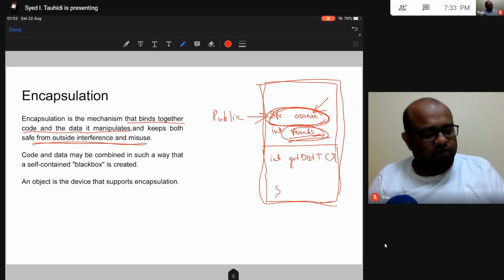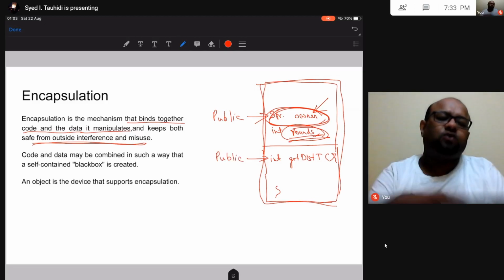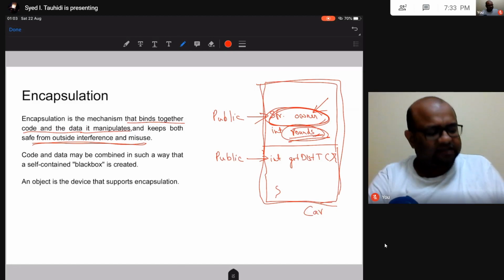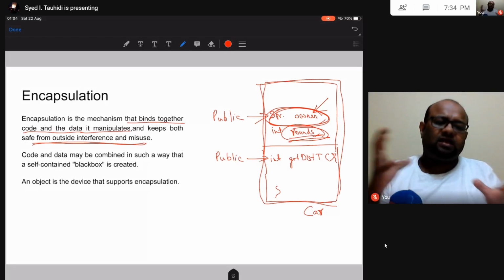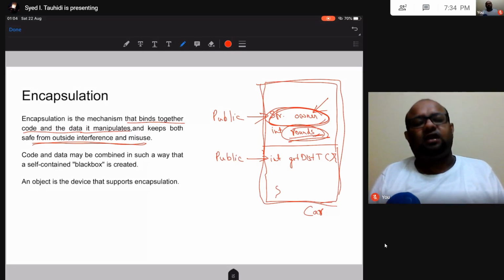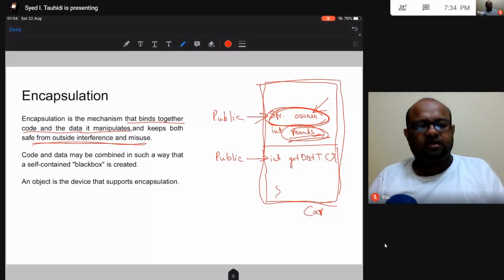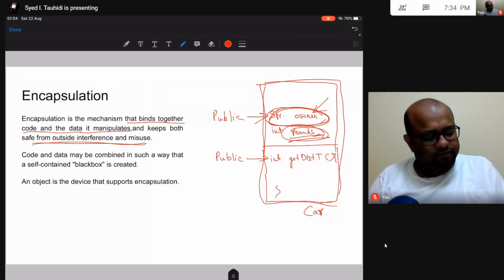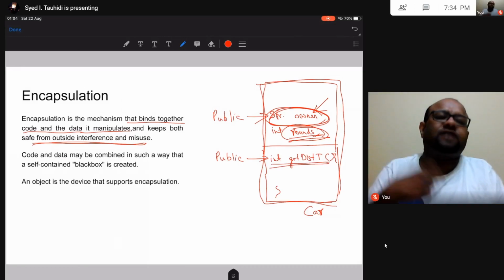Okay. Now this function also, I am going to make it public. Public in the sense outside code, code outside this class. This is a class. This is a car class. And when I say class, I mean a chunk of code that are together. Okay, a block of code. Code and their associated data type. So this function, this method, I want code outside the class to have access.